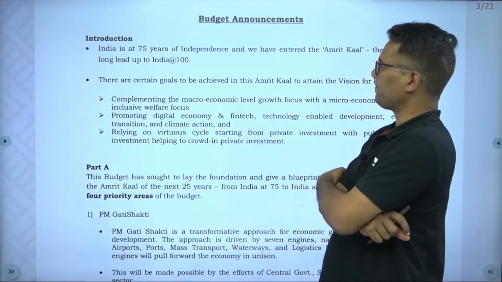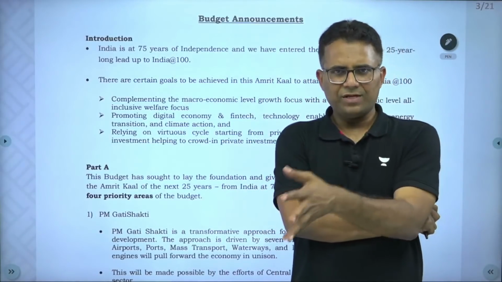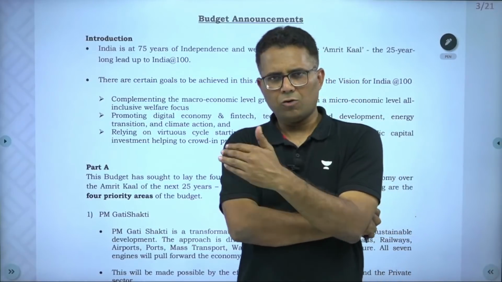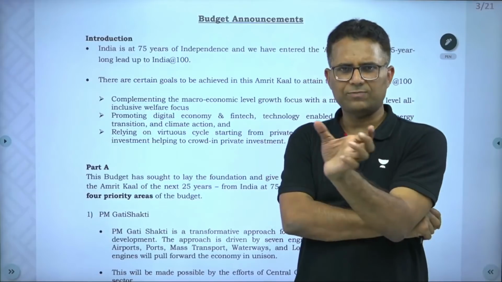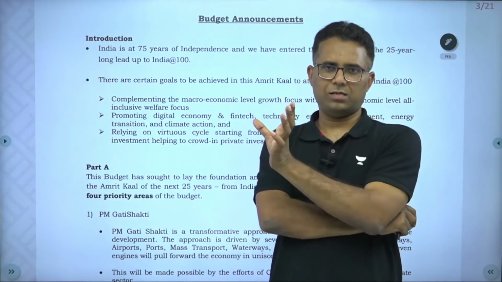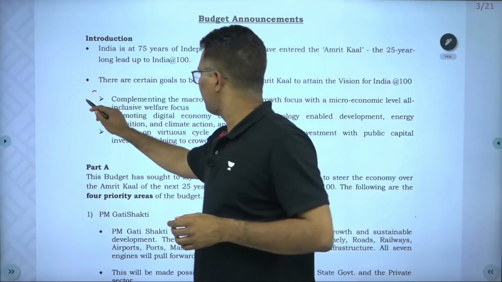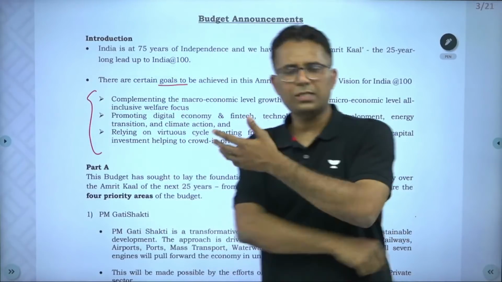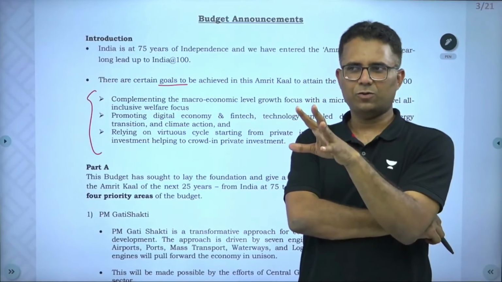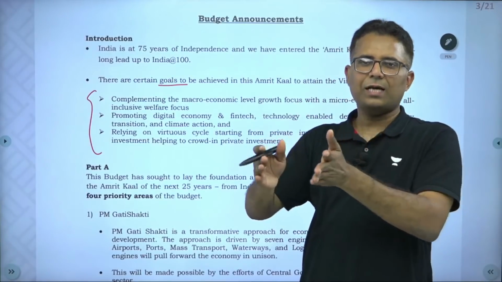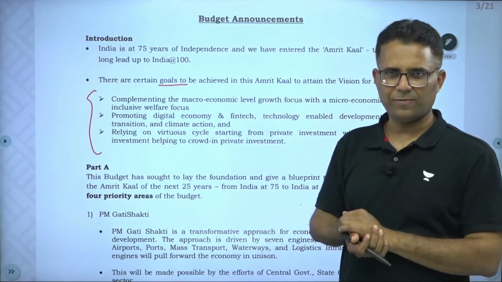Now you know that it's been 75 years of independence. The next 25 years leading up to the 100 years of independence has been defined as Amrit Kal. So for Amrit Kal, there are certain goals to achieve the vision of India at 100. So where will India be after 100 years of independence?